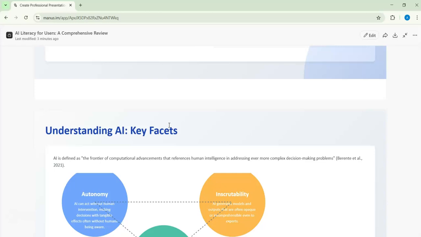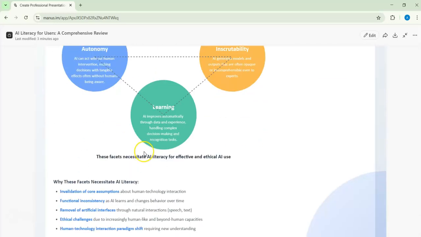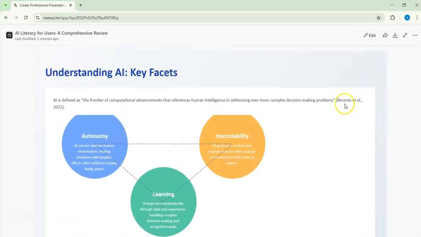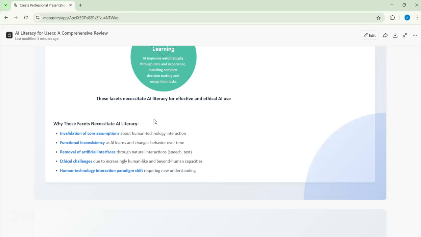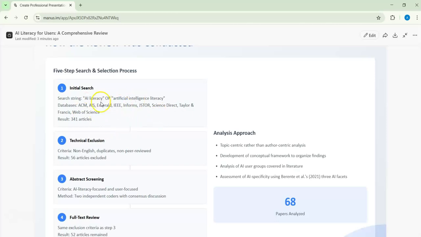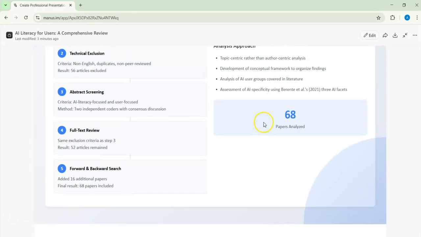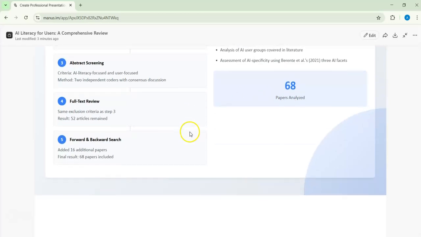Here is the understanding of the keywords. So let me check. Yes, almost the paper itself. Also, what I like here, he mentioned the references, and this is very good for academic work, so they can understand from where the information was brought. Also here the 5 steps of search and selection. Because it is a literature article, he mentioned what the exclusion parameters were. So he did it here, fine, nice. It's somehow good. Also he mentioned how many papers they finalized for analysis.